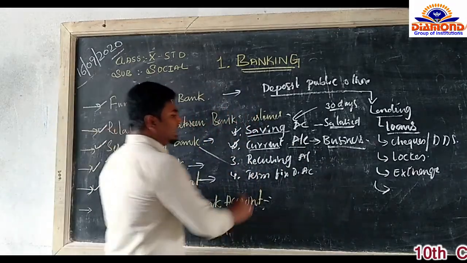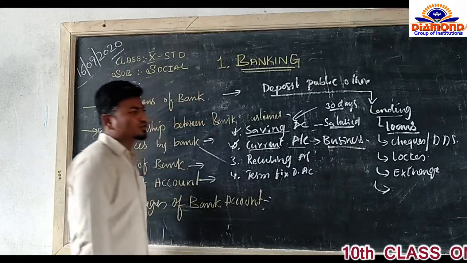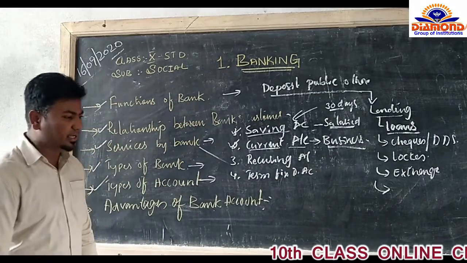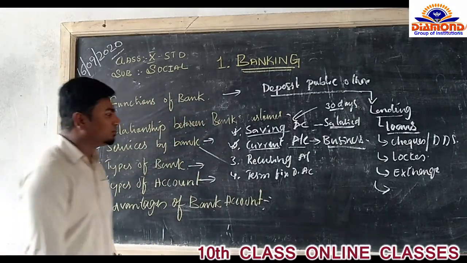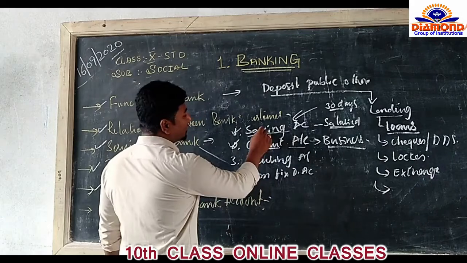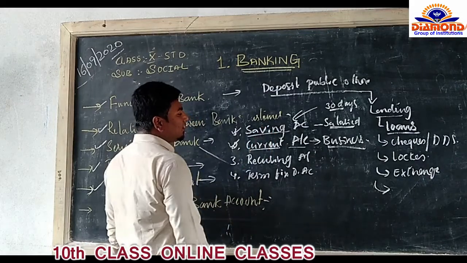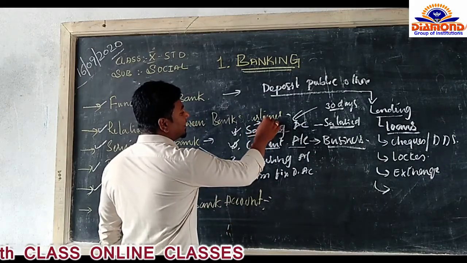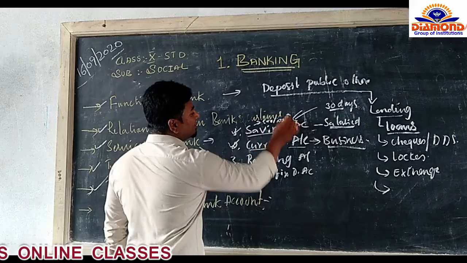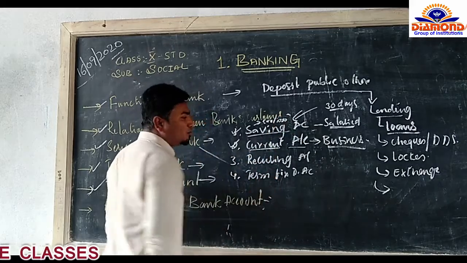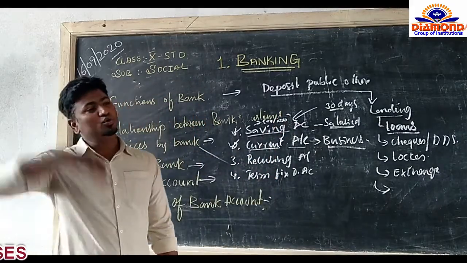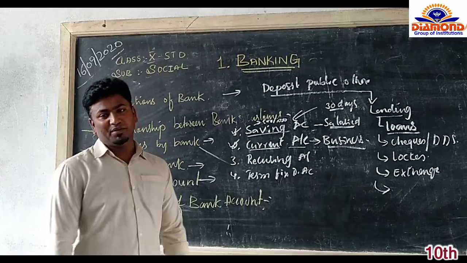Okay. See, for any business person who wants to transact lakhs of rupees in a day, a saving account is not preferable. A saving account is initiated with only a 500 to 1000 rupees minimum balance. But here in a current account, it starts from 10,000 to a maximum of like 50,000 minimum balance.